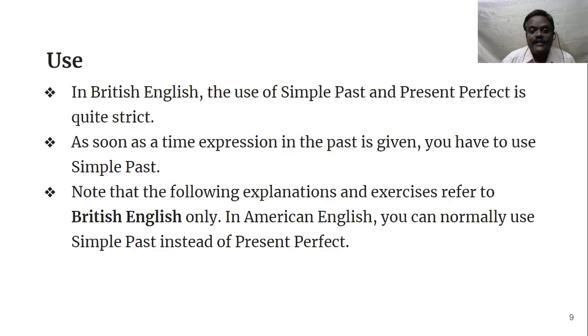Note that the following explanations and exercises refer to British English only. In American English, you can normally use simple past instead of present perfect. Wherever we are supposed to use present perfect, Americans use simple past tense, and it is correct in American English. American English is totally different. It is very flexible. It has come out of the strict rules of British English. But as far as we are concerned, we are still following British English, so we have to learn British English rules.